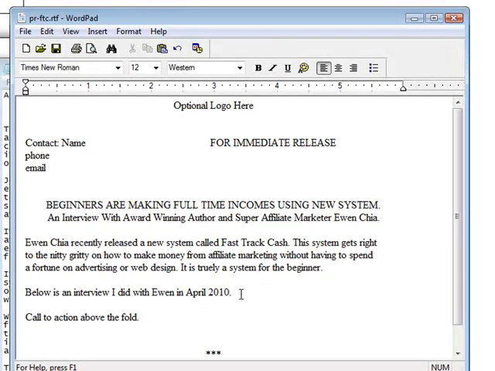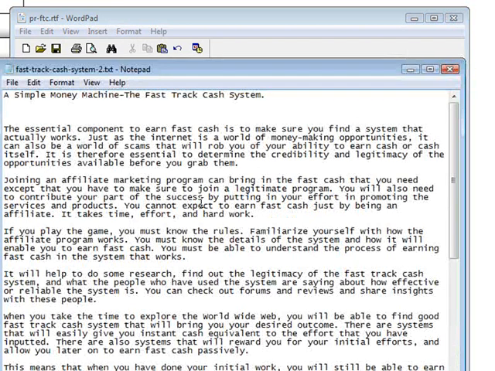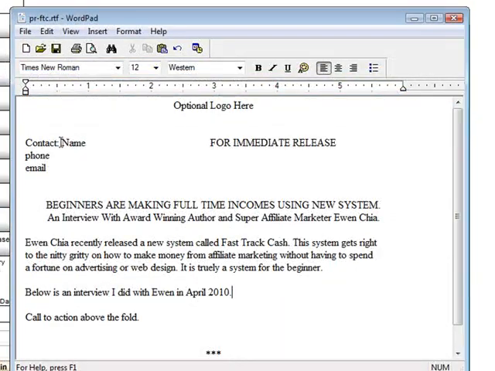Okay, now I've decided I'm going to do this in interview style. Of course, you don't have to do that. You can just put your facts in a newsworthy fashion down here. Okay, so now to do this, we need to go back to our article. We need to look at the paragraphs and then take the paragraphs and phrase them in the form of a question and answer. Okay, so actually make sure you fill out this top part too. So have your contact name in here.